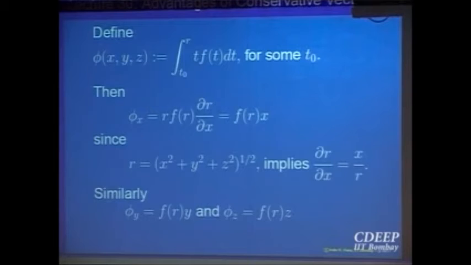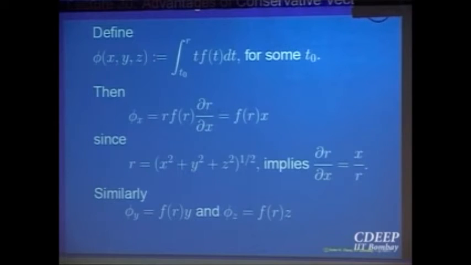You want to find whether F is conservative or not. If you can say that its curl is not equal to 0, then it is not going to be conservative, because that was a necessary condition. F conservative implies curl is equal to 0, irrespective of the domain. So showing it is not conservative is easy because you just compute the curl and verify that it is not equal to 0. But supposing curl of F comes out to be 0, and you still want to decide, now you are in a dilemma. It may be conservative, it may not be. It depends upon the domain, whether it is simply connected or not.